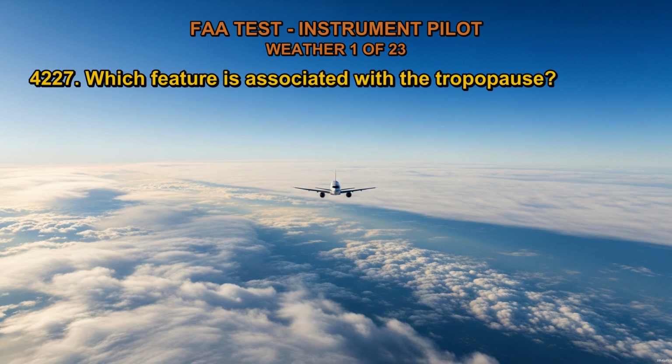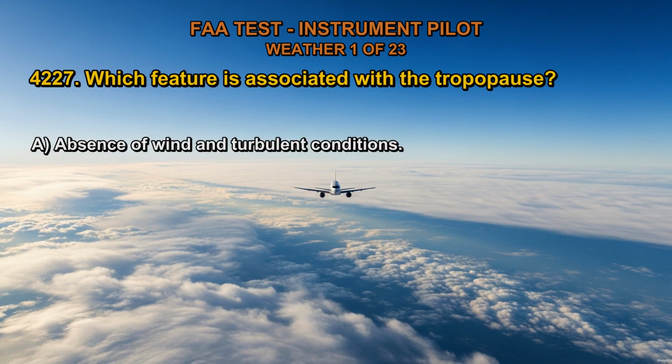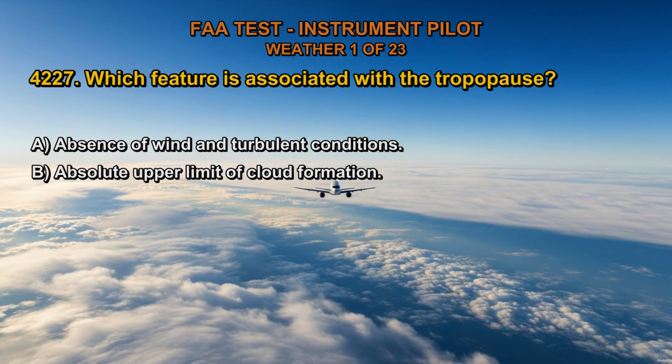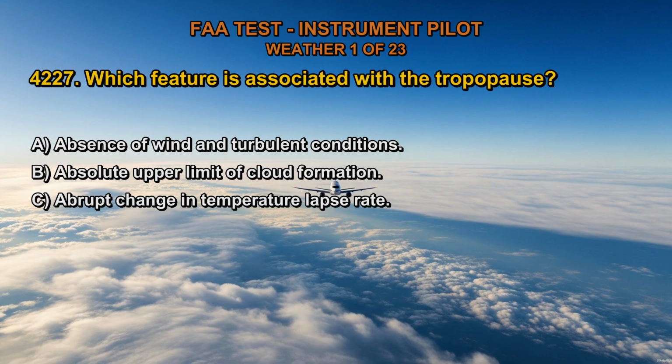4227. Which feature is associated with the tropopause? A. Absence of wind and turbulent conditions. B. Absolute upper limit of cloud formation. C. Abrupt change in temperature lapse rate.